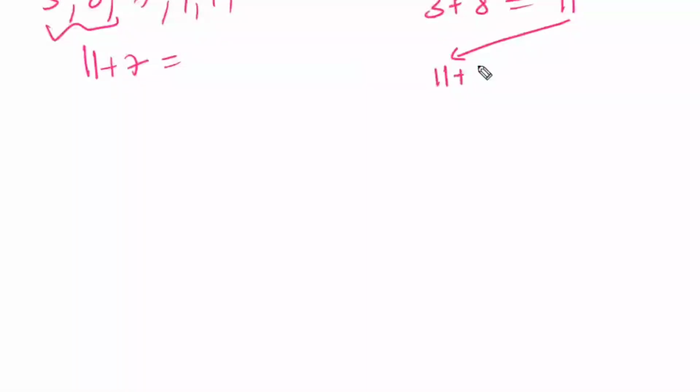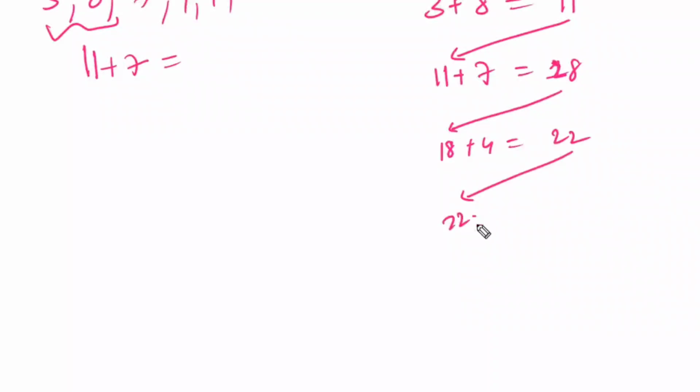Forget that there is Python or C language or R programming or Java. Nothing is there. How to do it manually? You have to do it manually only. 3 plus 8, 11. For this 11 plus 7, we have to calculate. You have to write that clearly. 3 plus 8, 11. This value again you have to consider here, and the next value you have to add. That is 18. This 18 you have to consider here. 18 plus 4, 22. This value again you take, 22 plus 14, 36.